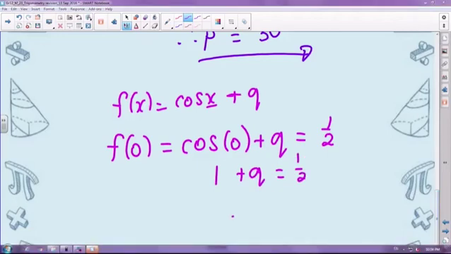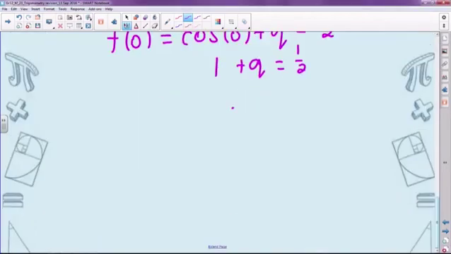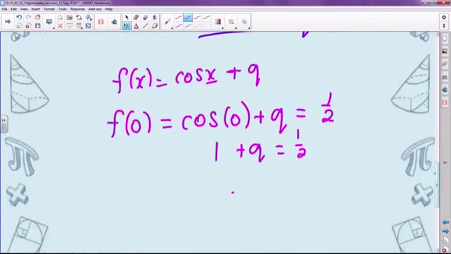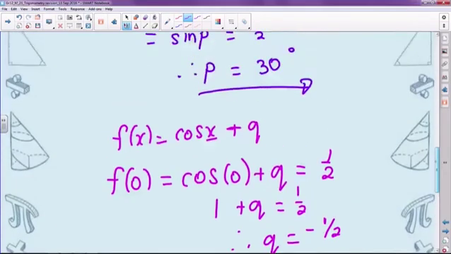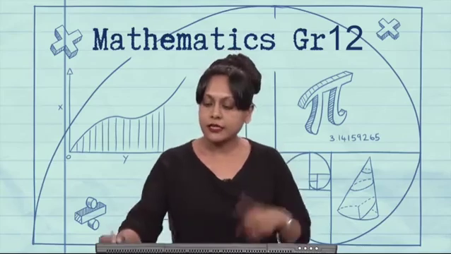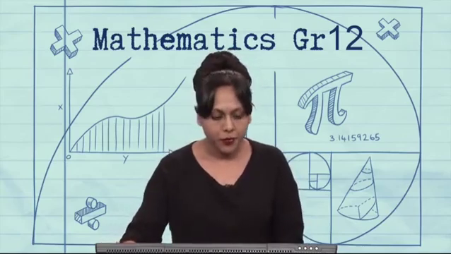So therefore, taking the 1 over to the right-hand side, you get that q is 1 minus a half, which is negative a half. All right. So those are quick algebraic methods to help you in finding the equation of a graph when you've been given points that lie on the graph. Okay. All right. Let's have a look at the next question.